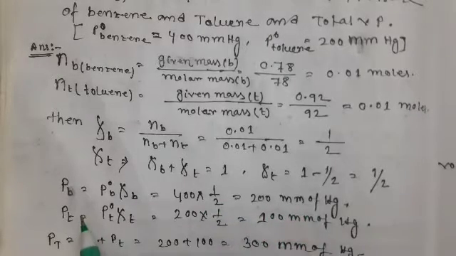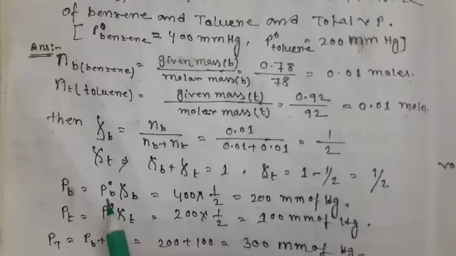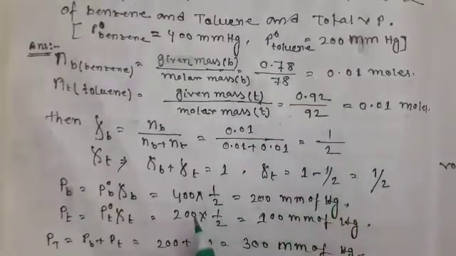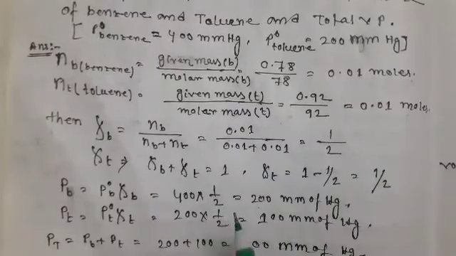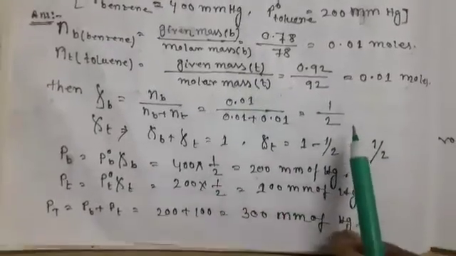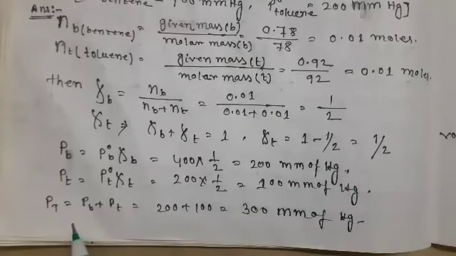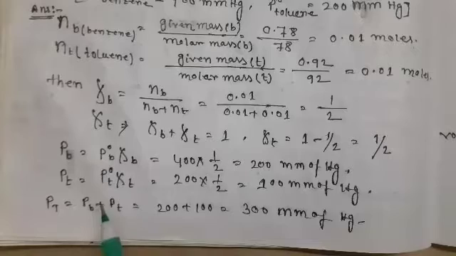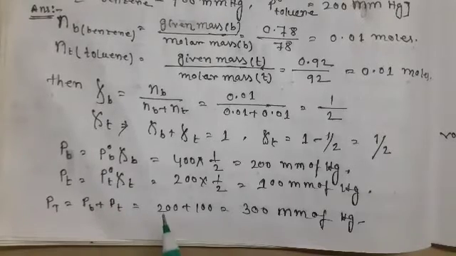And the partial vapor pressure of toluene is the pure vapor pressure of toluene times the mole fraction of toluene. Pure vapor pressure of toluene given in this question is 200 mmHg, into half, that is the mole fraction of toluene. Answer will be 100 mmHg. Now the total vapor pressure of the solution is the summation of partial vapor pressures. Partial vapor pressure of benzene plus partial vapor pressure of toluene, that is 200 plus 100, answer will be 300 mmHg.